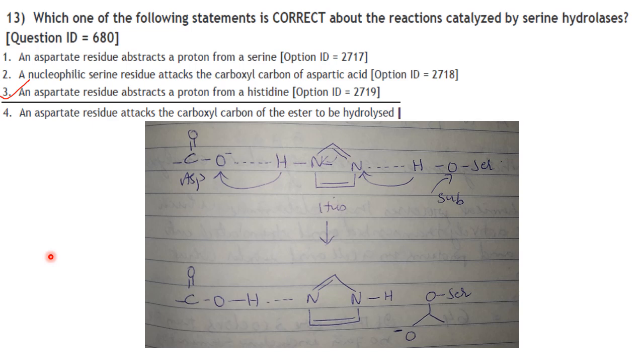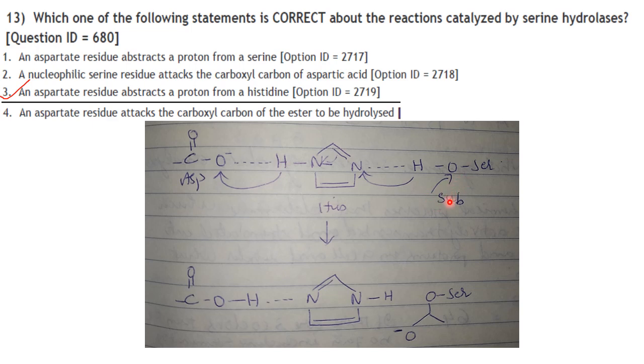So, serine protease is an example of serine hydrolase, and it has a catalytic triad, which is histidine, serine, and aspartic acid. Each amino acid in the triad performs a specific task in this process. Here the serine has an OH group that is able to act as a nucleophile, attacking the carbonyl carbon of the scissile peptide bond of the substrate. So serine is attacking the substrate.